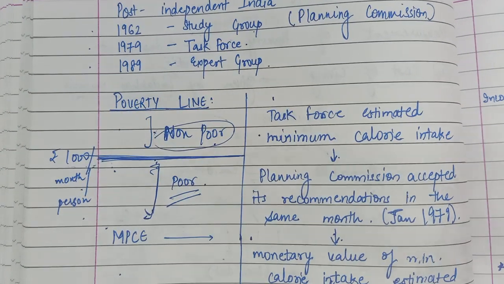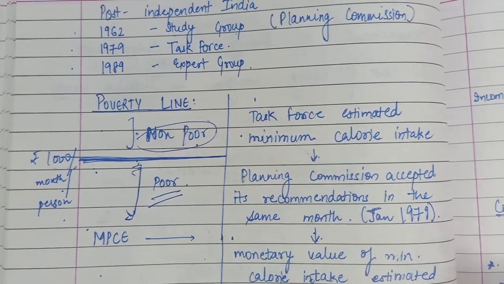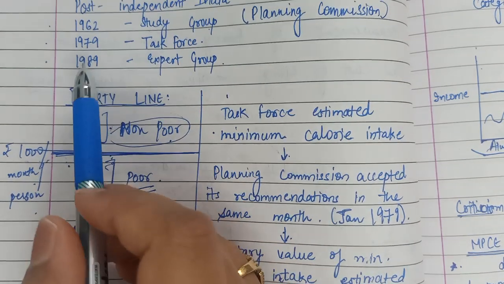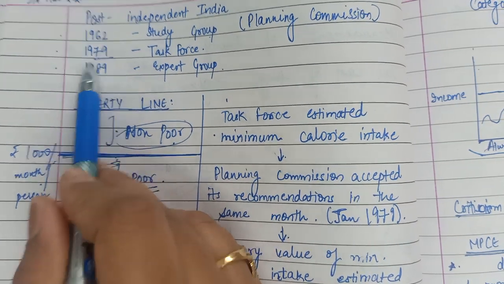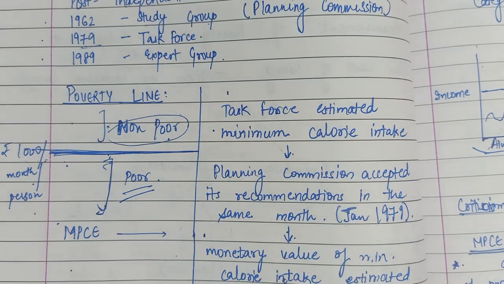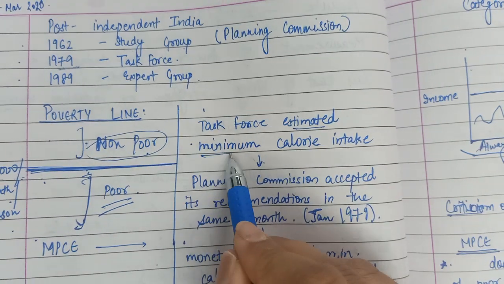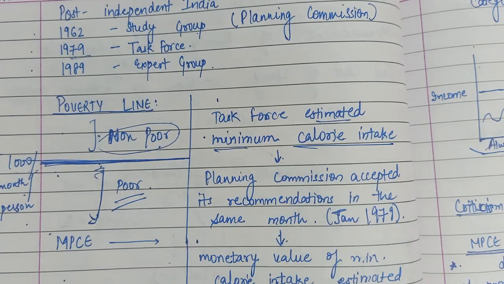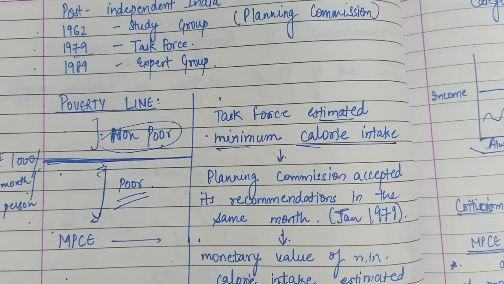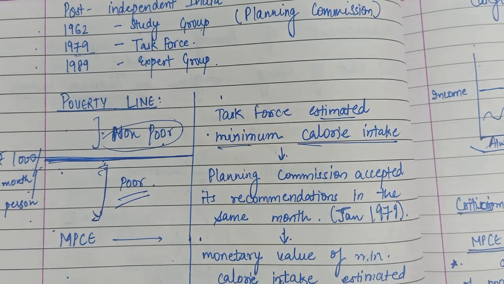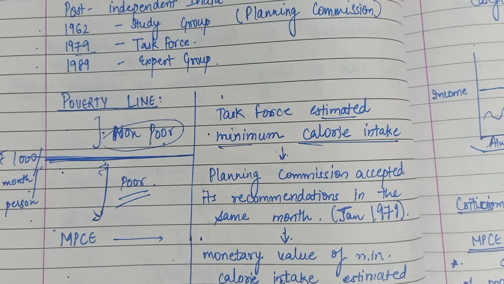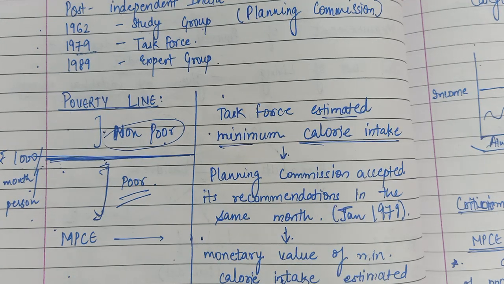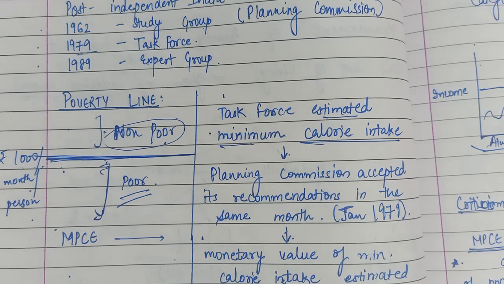How was it finally determined? First of all, this task force which was constituted by the government in 1979 estimated the minimum calorie intake which people require on a daily basis. What is the minimum consumption level in terms of calories people need for survival, both in urban areas and in rural areas?